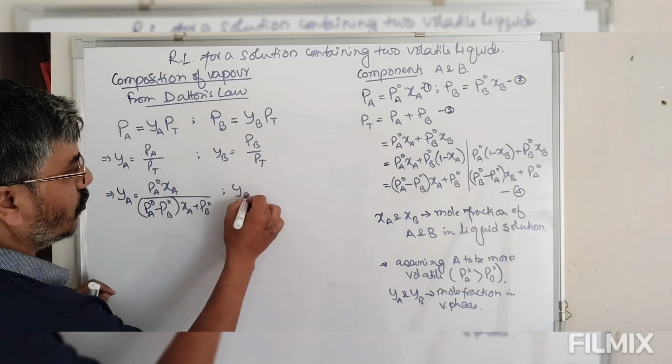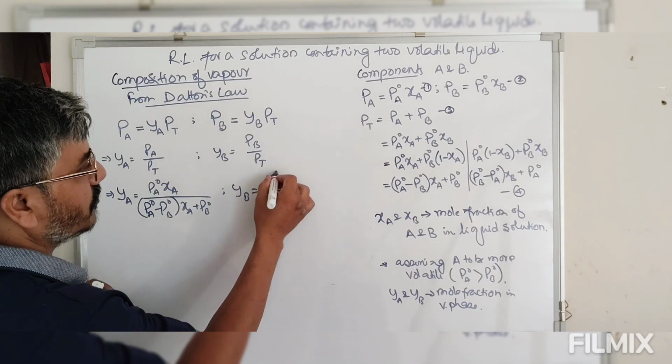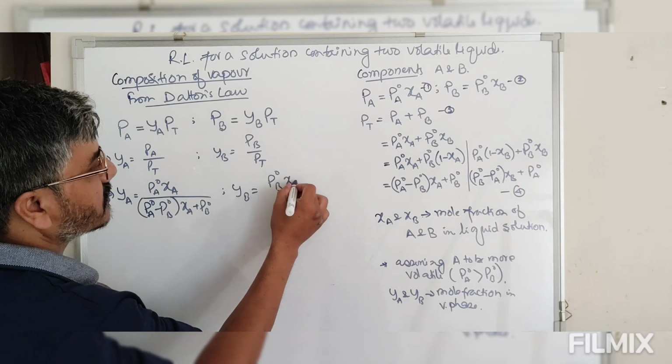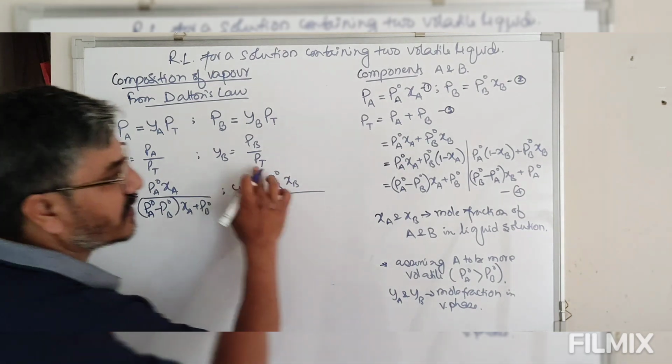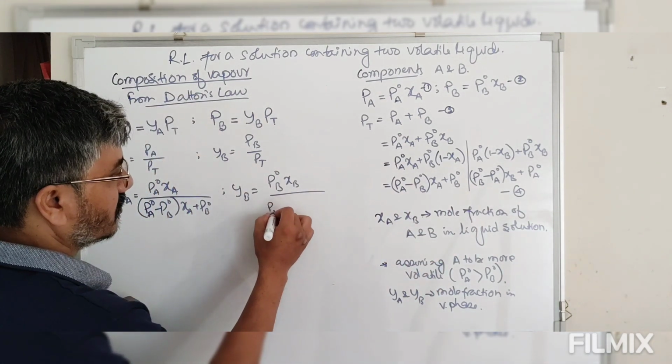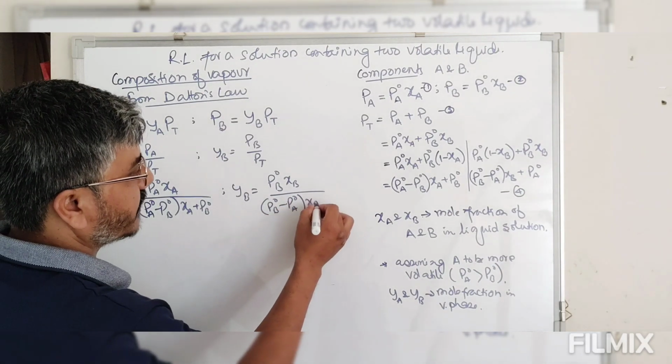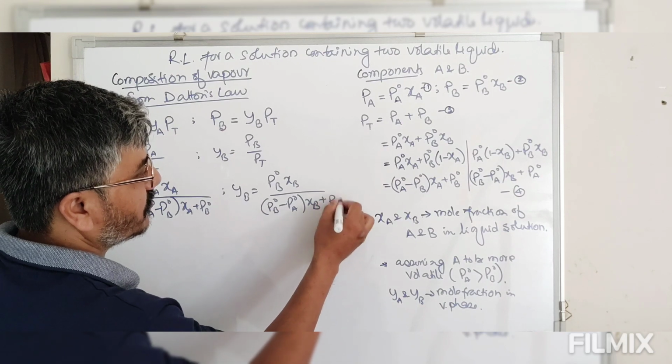Similarly, YB is equal to PB naught XB divided by total pressure in terms of mole fraction of B, PB naught minus PA naught into XB plus PA naught.